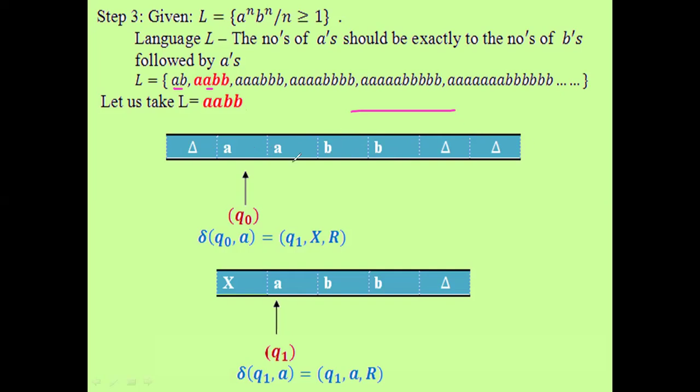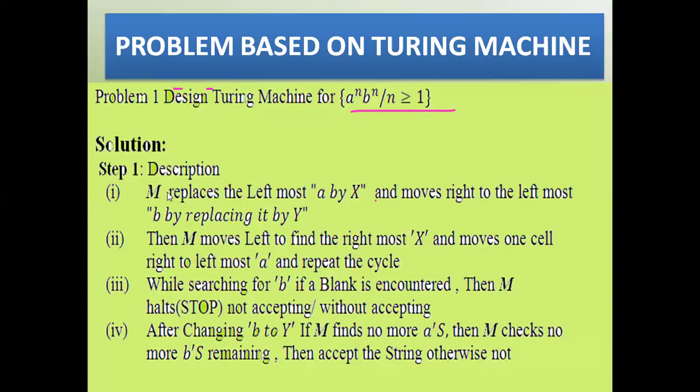Now first, what we have to consider: the description is already given. M replaces the leftmost A by X, moves right to the leftmost B and replaces it by Y. M moves left to the rightmost X, moves one cell right to the leftmost A, repeating the cycle. So that is the procedure we have to follow in this problem.